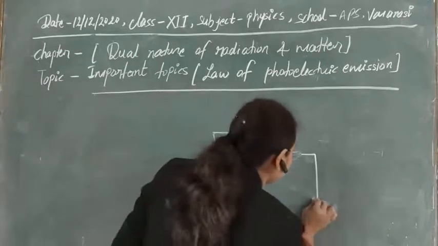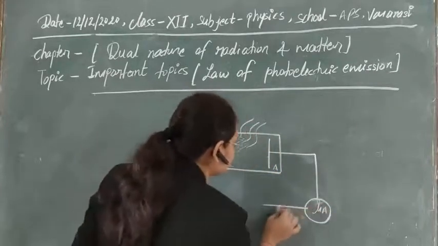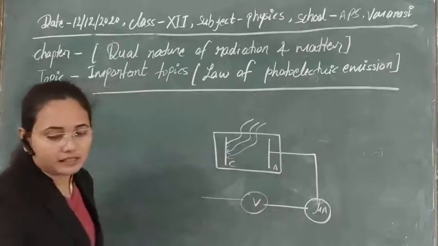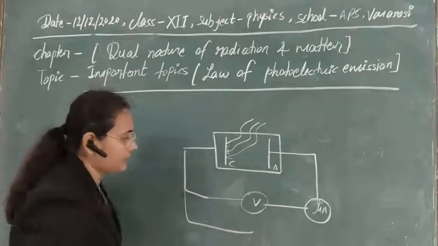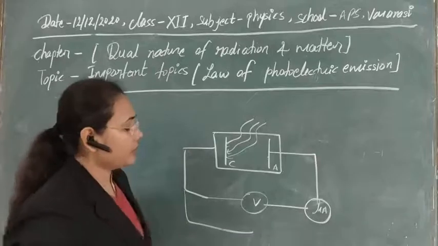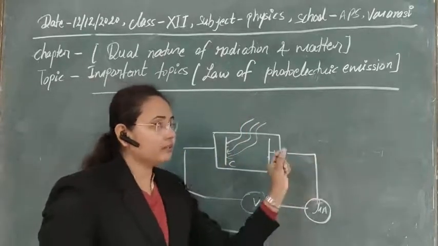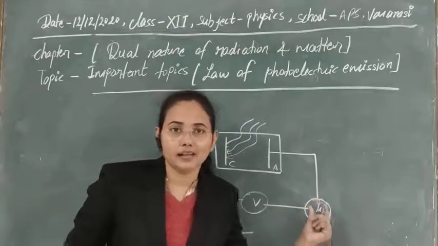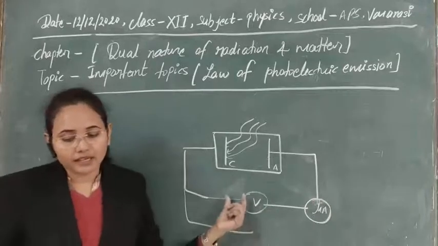So we can use a meter for this, and also a voltmeter to measure the voltage here, and in the outer circuit you can add some supply. Obviously, supply means we are just putting some voltage on the anode, so that the anode can attract these emitted electrons, the circuit can be completed, and we can get it in a more rapid way.